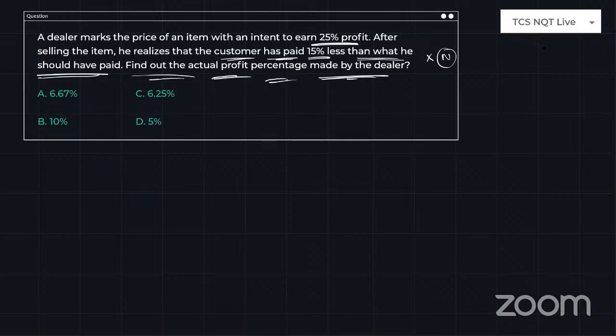Okay, just look into the solution now. I don't know what the cost price, selling price and profit are in terms of numerical numbers, so I'll start the problem with 100 always. The profit is 25% you want to get, right? So 100 is the cost price, so the selling price he needs to sell at is 125. But he later realized that the customer only paid 15% less. If the customer paid 15% less, can I say the customer paid 85%? This is what you have to think. The customer is paying only 85% of the original price.